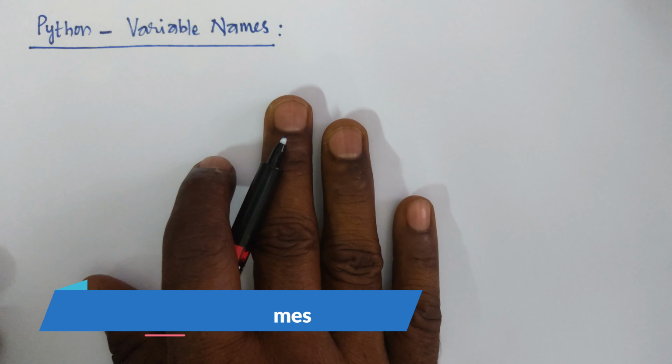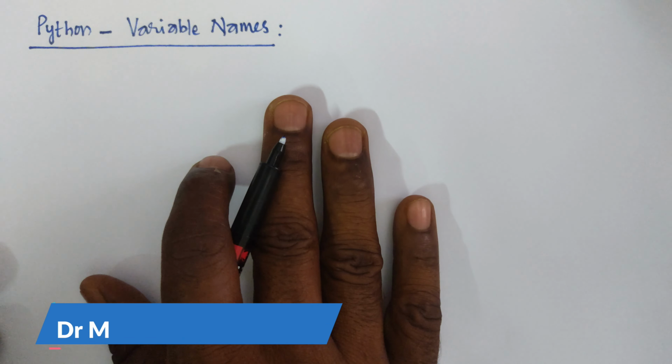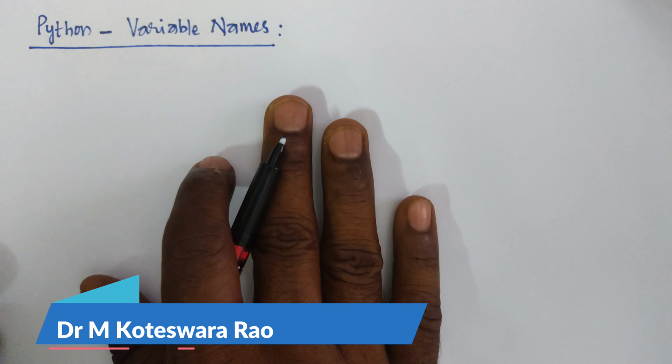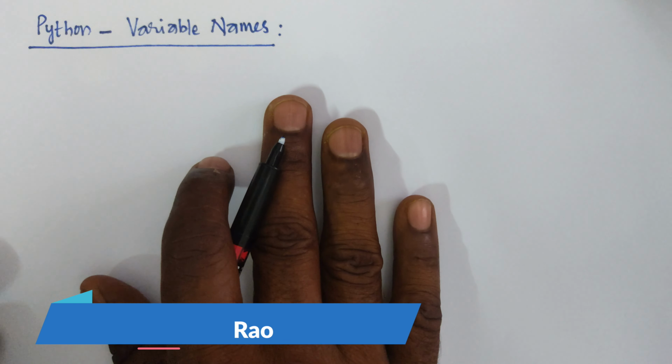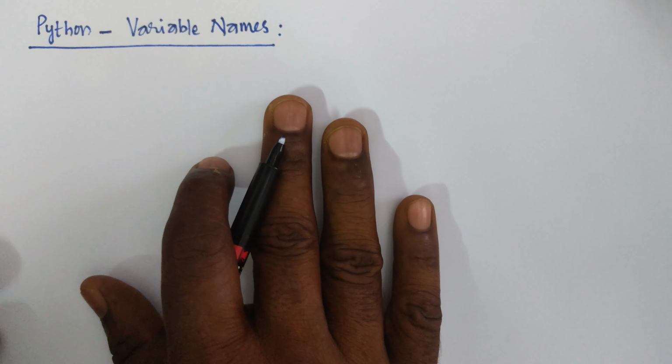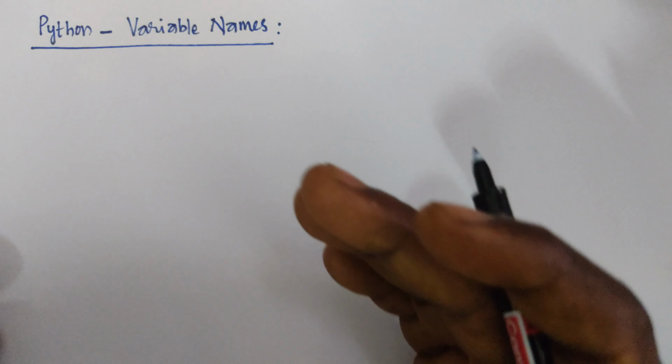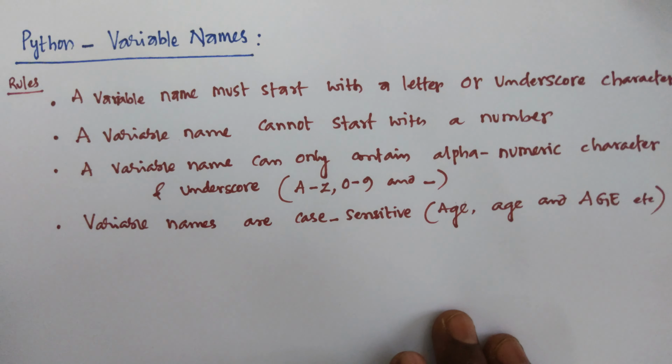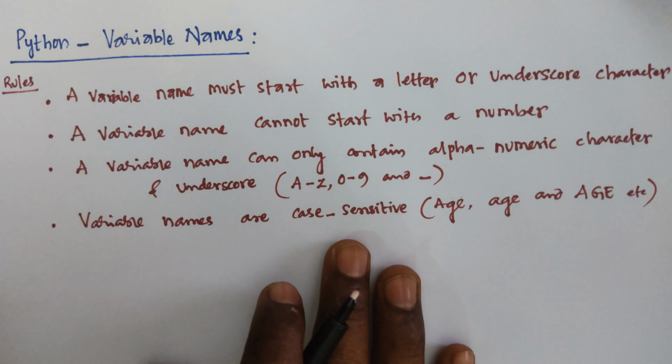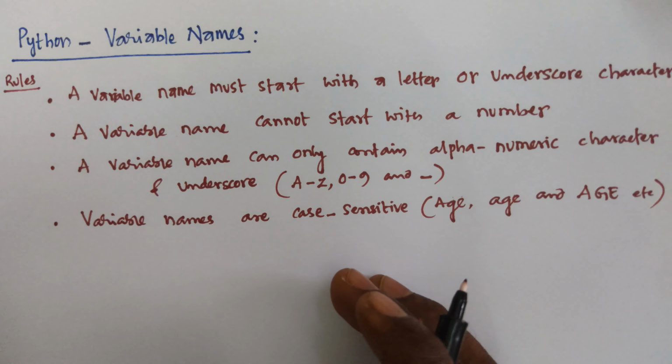Okay, variable names. A variable can have a short name like x, y, a, b, c, or more descriptive names like age, car name, house name, college name. So there are some rules to write the variables. These are the rules for assigning the variable names.